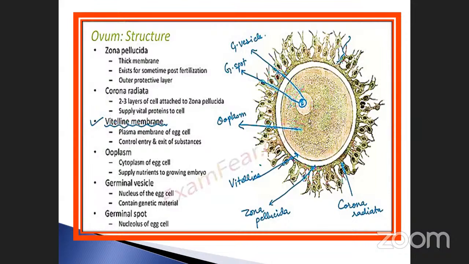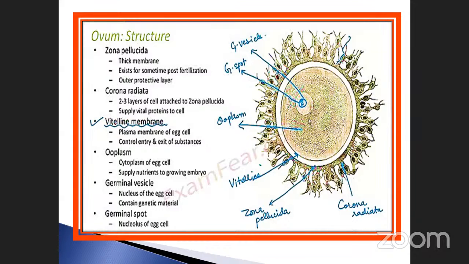Okay, so this is the entire structure of the ovum: zona pellucida, corona radiata. You start from the corona radiata because it's the outermost layer. The next one is the zona pellucida, then the vitelline membrane, ooplasm, and also the germinal vesicle and the germinal spot. Like that, you have to keep it in your mind.